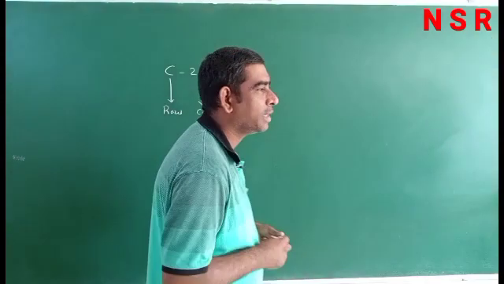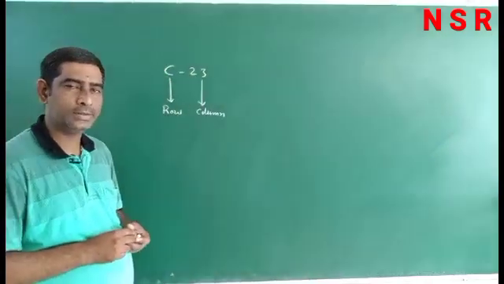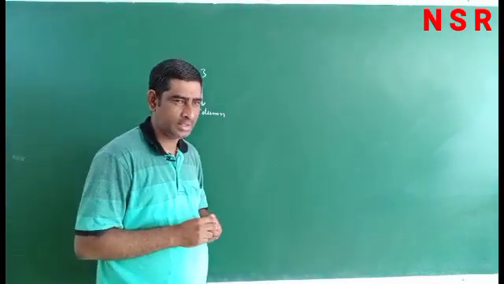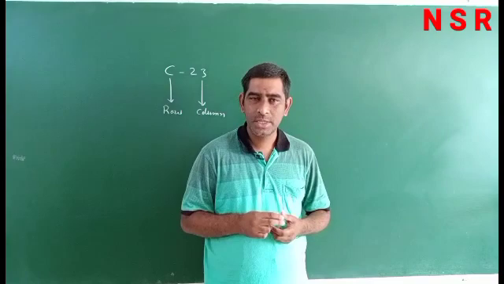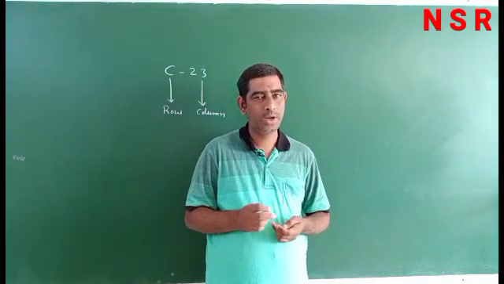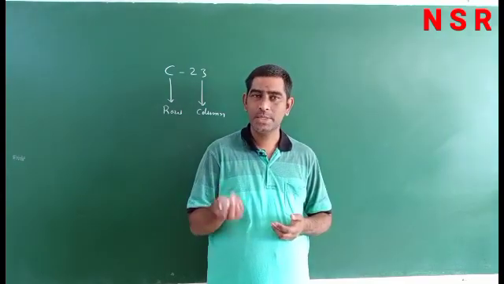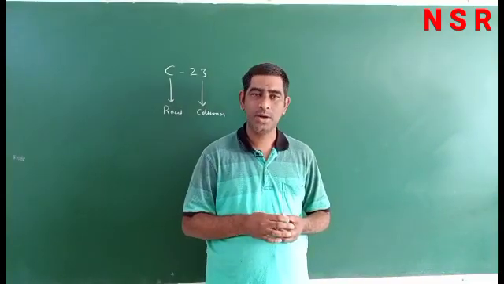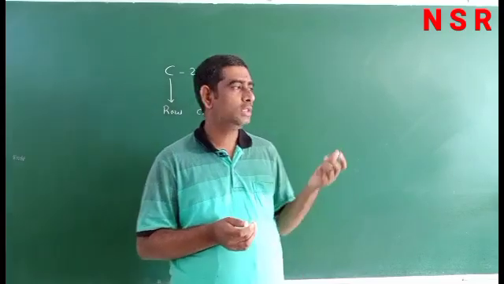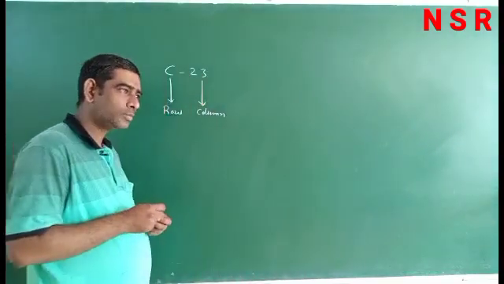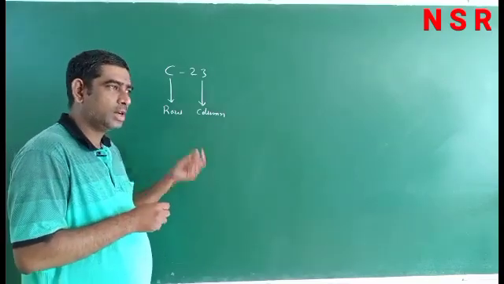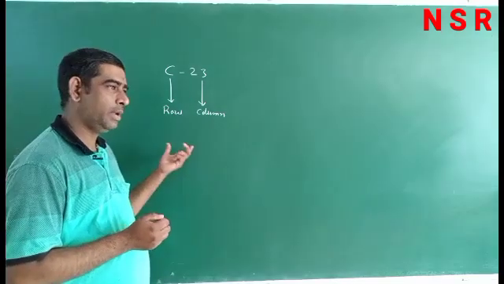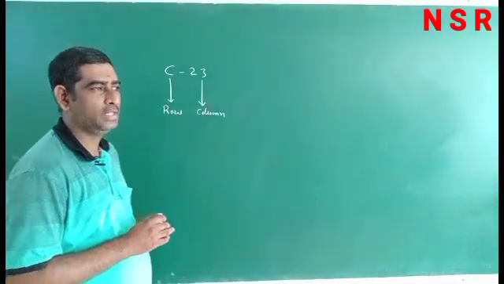The English mathematician James Silverstone first invented these matrices. Why am I discussing this arrangement? Because today our topic, matrices, is also based on these arrangements, meaning numbers arranged in rows and columns. James Silverstone introduced this concept, and after that his friend Arthur Cayley developed the application of matrices in the 19th century.